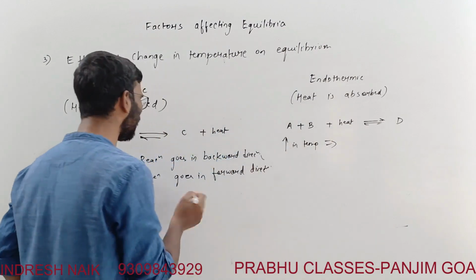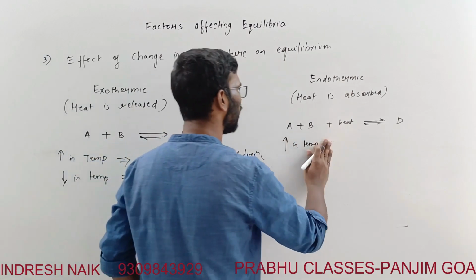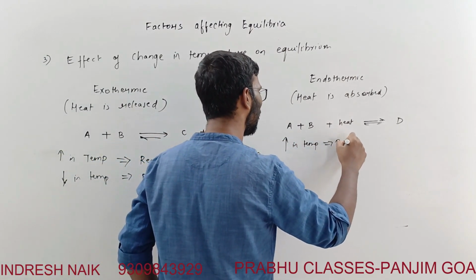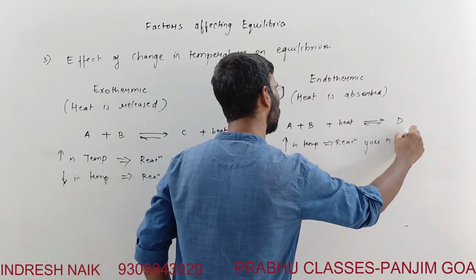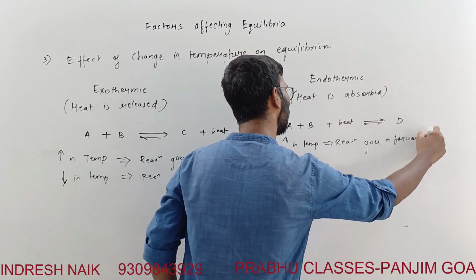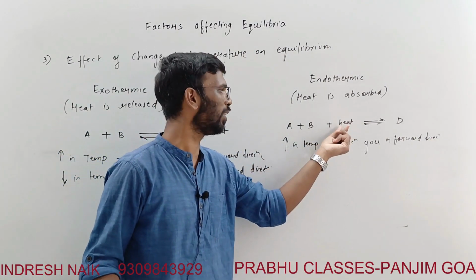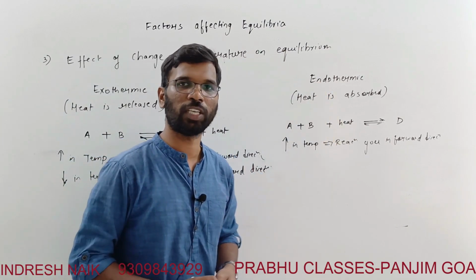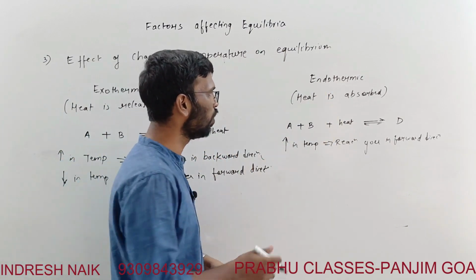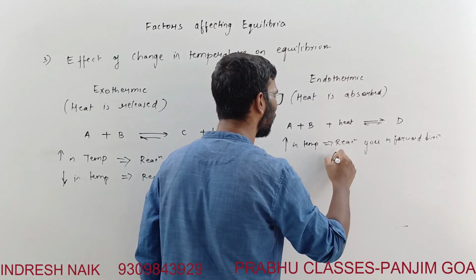equilibrium shifts. Okay, reaction goes in a forward, backward means it is as good as writing, we can write reaction goes in forward direction. This is for endothermic reaction. So here heat, you are increasing the concentration of the reactant. So obviously equilibrium will shift towards the right. That is what we do. So reaction goes in a forward direction means what? Equilibrium shifts towards right.